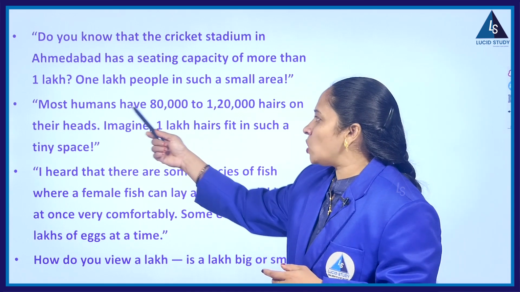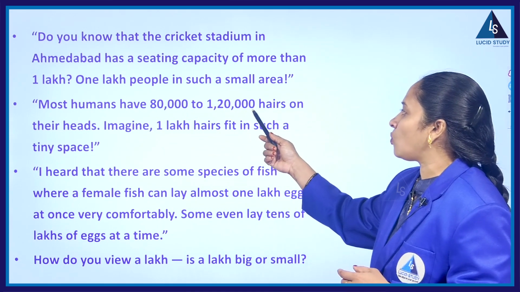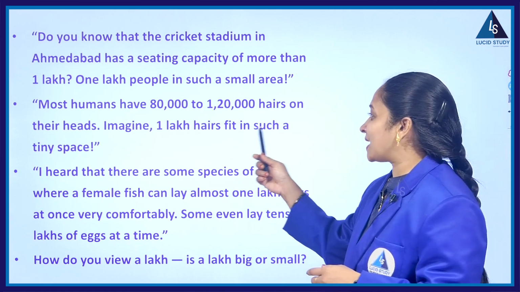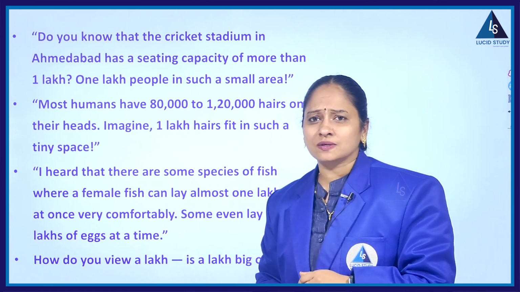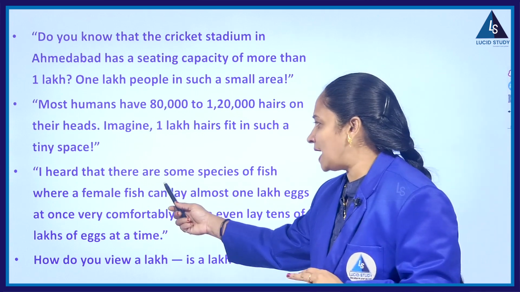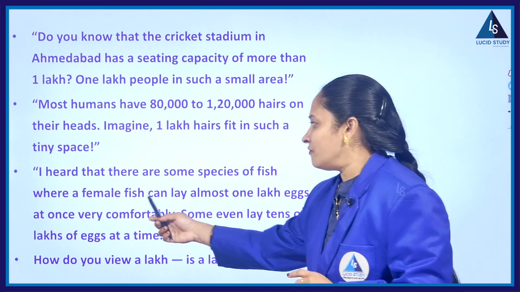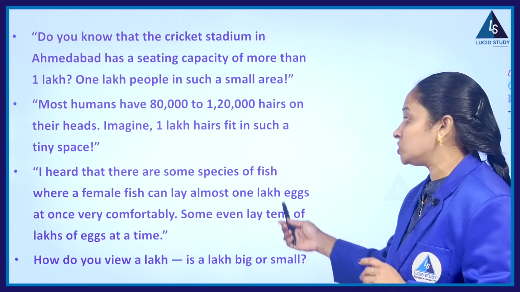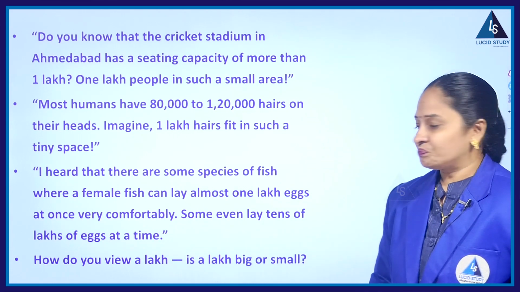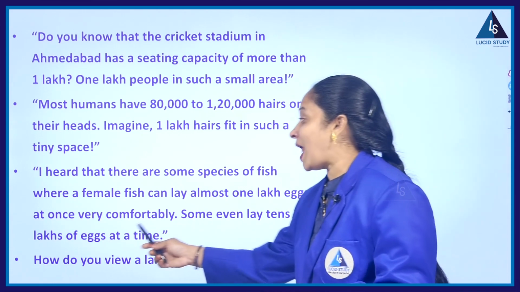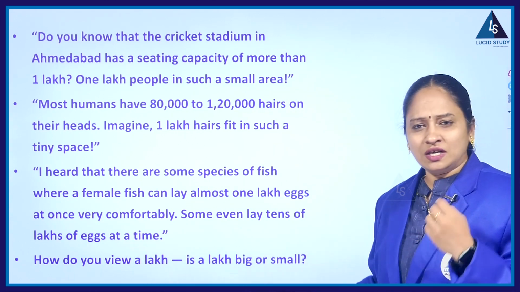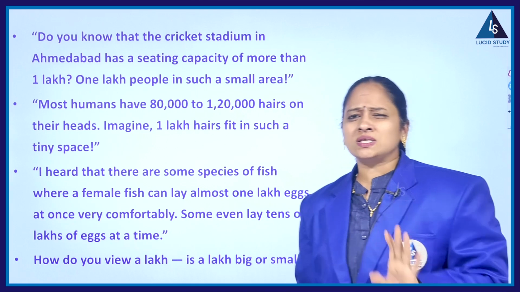In the same way, most humans have 80,000 to 1,20,000 hairs on their heads. Imagine 1 lakh hairs fit in such a tiny space. In that context, 1 lakh is very small. I heard that there are some species of fish where a female fish can lay almost 1 lakh eggs at once, very comfortably. Some even lay tens of lakhs of eggs at a time. So in these cases, it looks like lakh is a very small number.